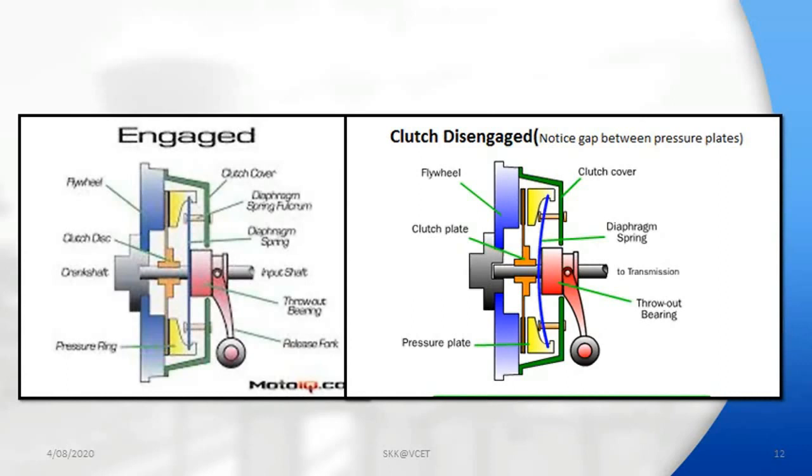Coming to the advantages: pedal movement is less, hence gear changing is easier. It is reliable, and there is no problem of cone binding here. The disadvantage is that spring stiffness required is more, hence greater force is required for disengaging the clutch. That is the disadvantage of the single plate clutch.